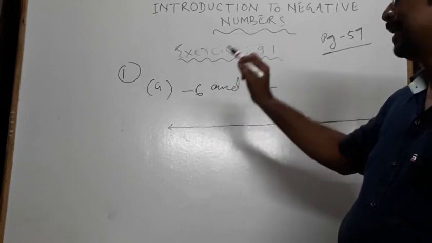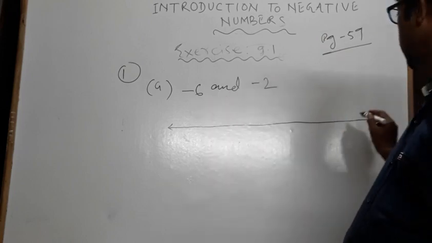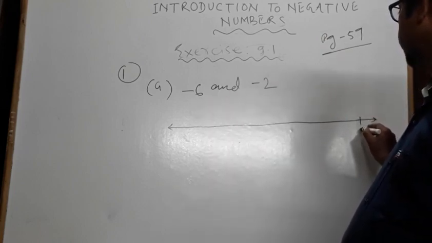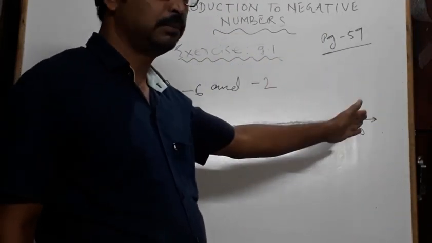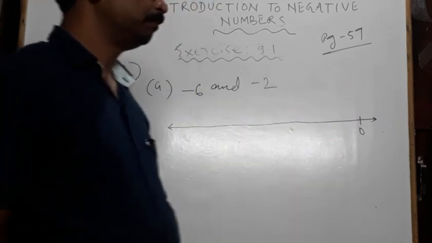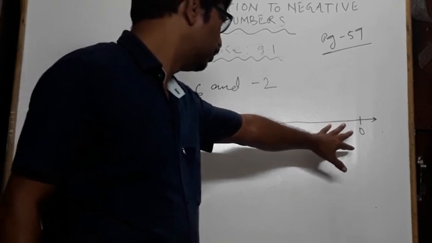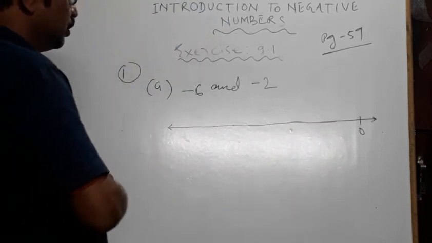So we'll mark 0 at the rightmost point, because here no positive numbers are there, so we don't have to write positive numbers. That's why I have marked 0 here, so that we can get sufficient places to indicate -2 and -6.